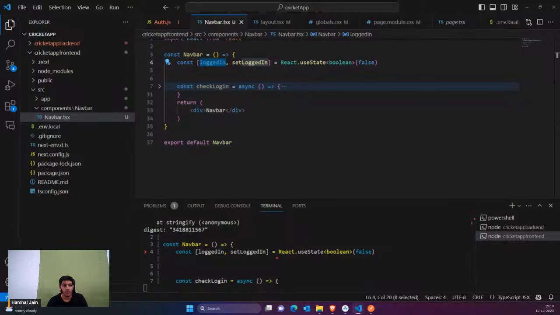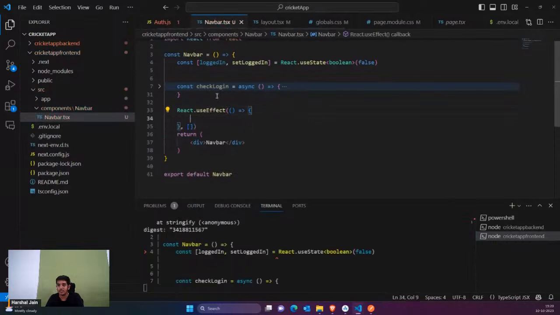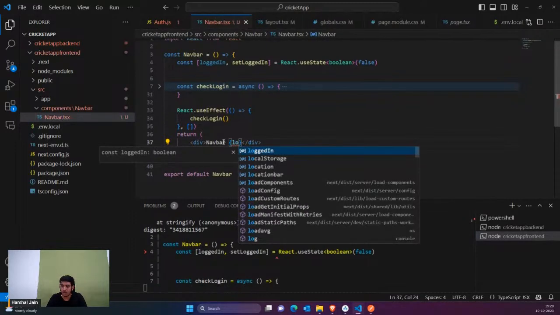That's it. So whenever this page loads, whenever this component loads, just call this hook. So first of all, useEffect would be called, and it would call the check login function. That's it. Suppose the user is logged in, then you are just going to say that whatever the state is, I want to receive the state. That's it.